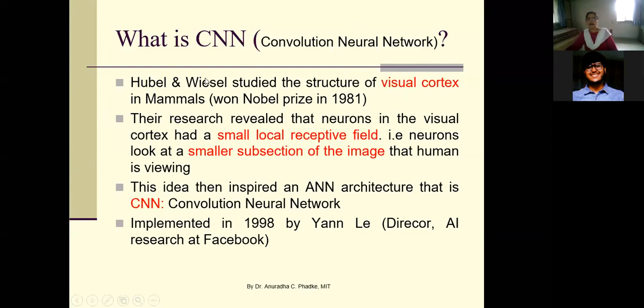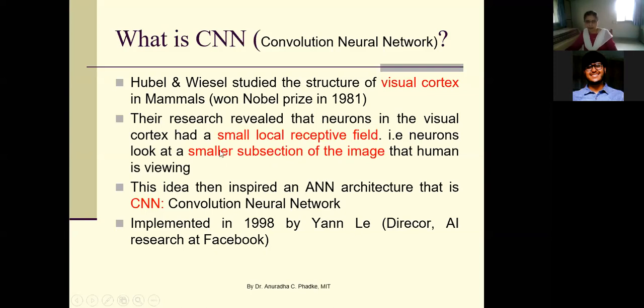Okay, and they studied this structure of the visual cortex in mammals, and their research revealed that neurons in the visual cortex had a small local receptive field. That is, neurons look at a smaller subsection of the image that the human is viewing.